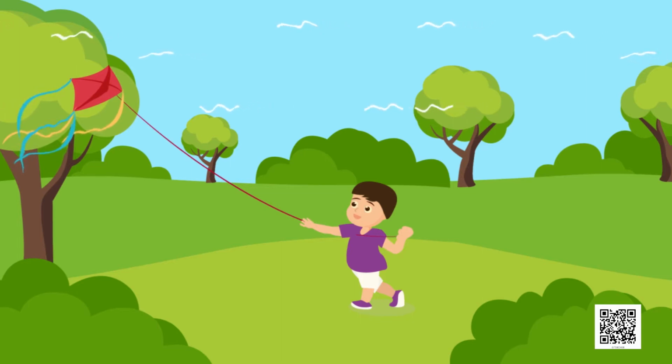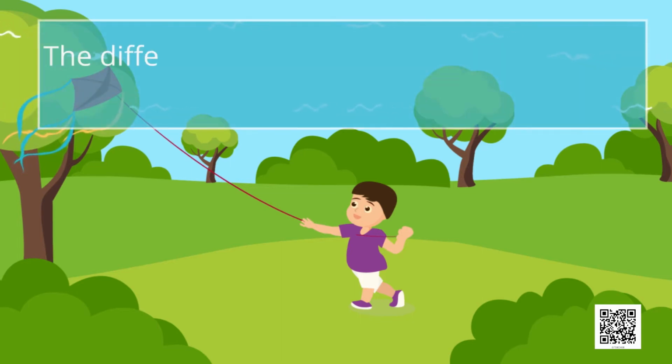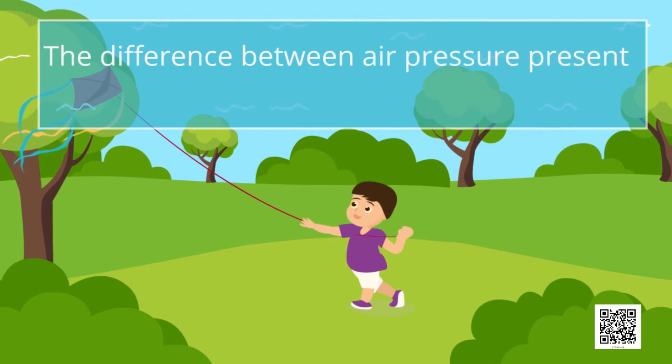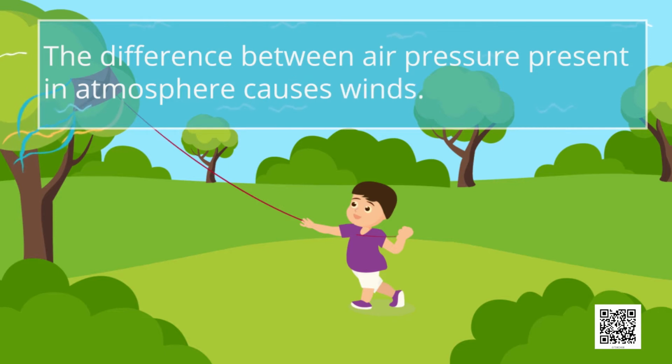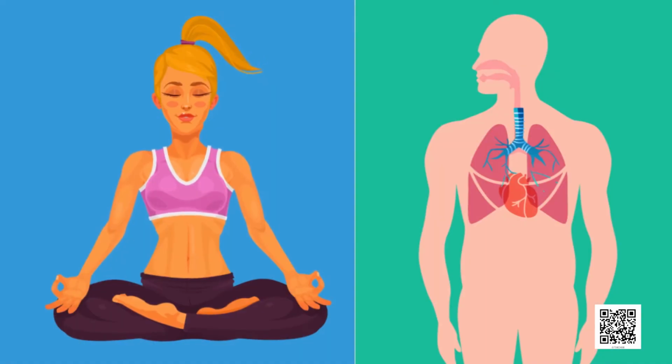How do these winds occur? The difference between air pressure present in the atmosphere causes wind. Have you ever thought how our lungs inhale and exhale air? Yes, the reason behind this activity is also the pressure of air which works when we inhale or exhale.